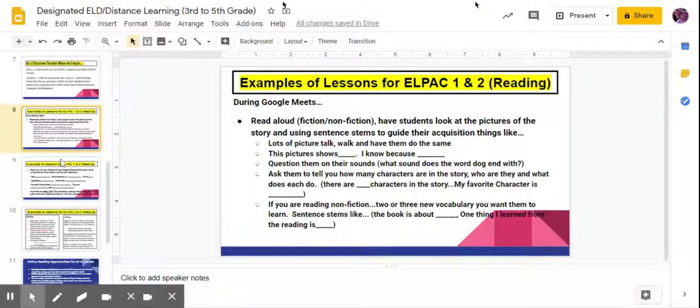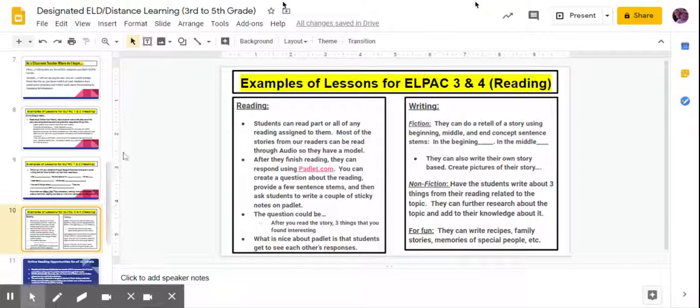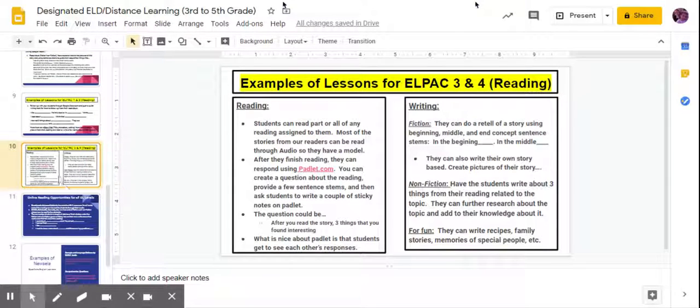For LPAC 3 and 4 kiddos, as you know, they tend to have better oral skills, but they need support in reading. Most of the reading that you've assigned them has an audio that they can use so that they can actually hear a good model of reading. After the reading is finished, they can respond using Padlet, where you create a question about the reading, provide a few sentence stems, and they can write a couple of stickies on the Padlet. What's nice about the Padlet, other students get to see it as well.